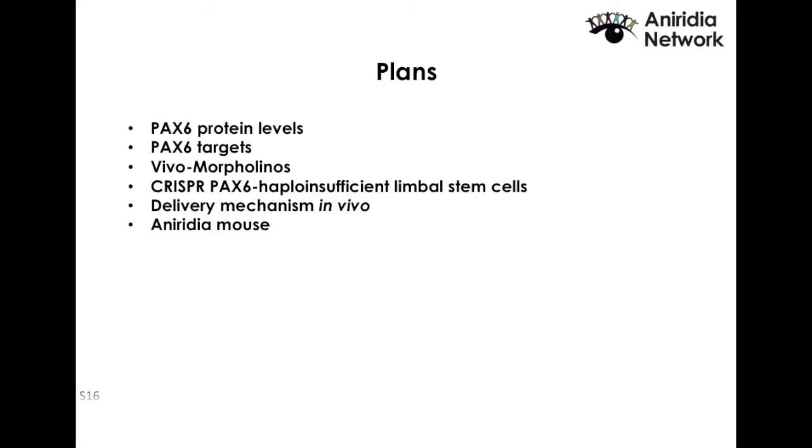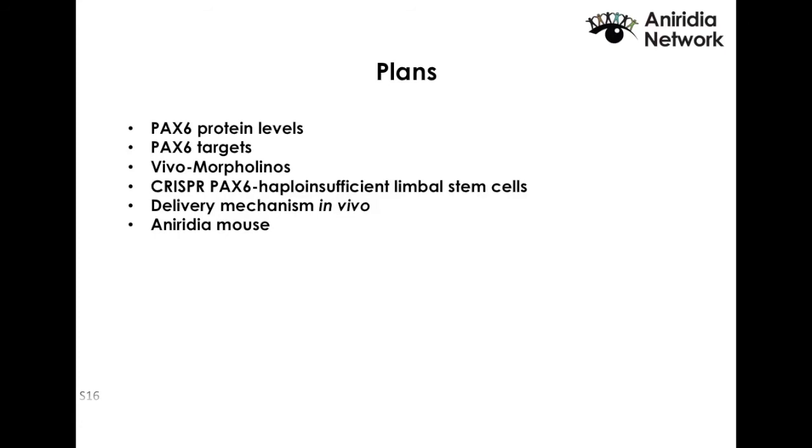By picking those best targets, we will check again the protein level difference that they have. We will check other targets of PAX6 to see if you get the changes you expect. Obviously, you have to prove that whatever change you get is due to the PAX6 levels and not something else. So we're trying to prove that there are no side effects as well.